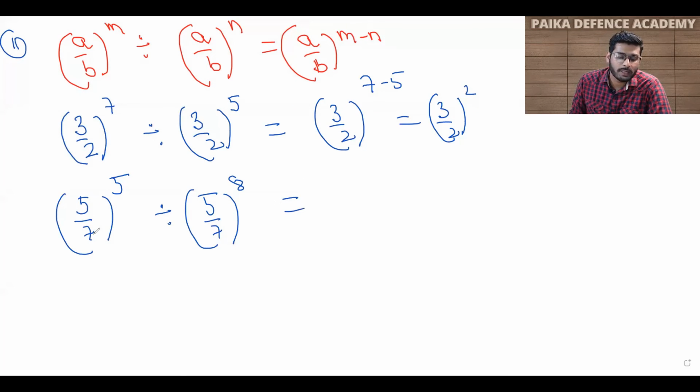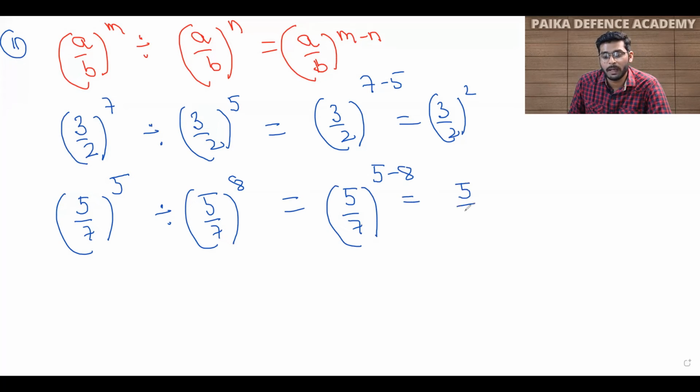So now students, you can see here the bases are the same but the powers are different, and the sign in between these two is a division sign. So your answer will be 5 by 7, and we will subtract 5 minus 8, because I have written 5 by 7 raised to power 5 first. So I will do the subtraction 5 minus 8. And what is my answer? 5 by 7 raised to power 5 minus 8, which is minus 3.